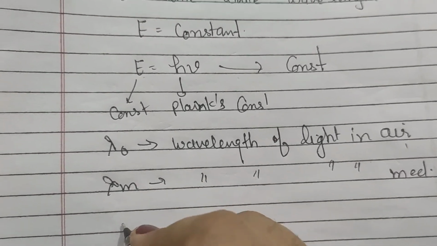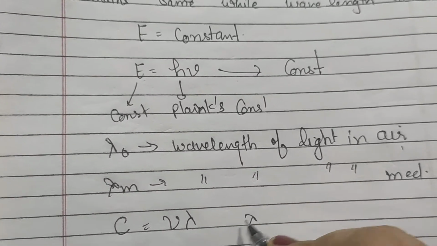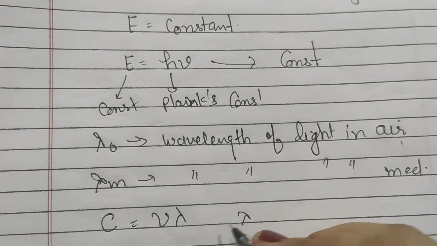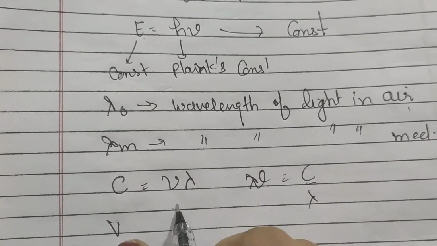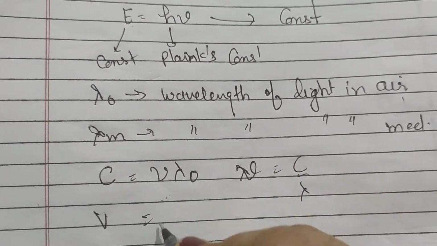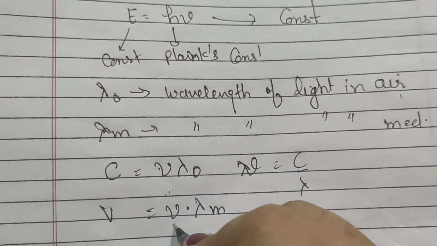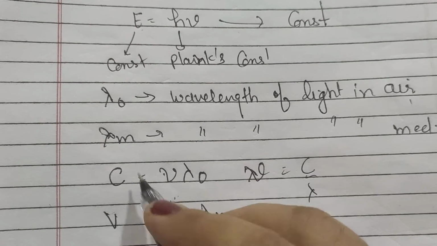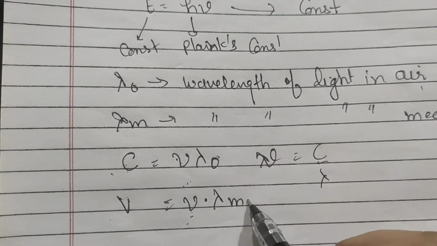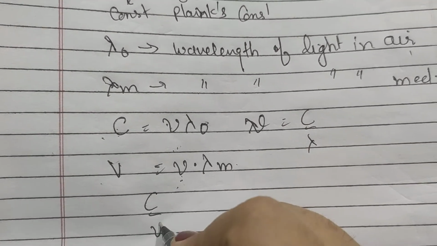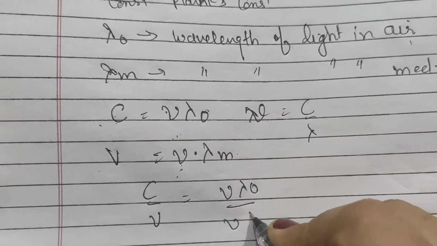Also we know that C is equal to nu lambda, so lambda is inversely proportional to frequency. So we can have nu is equal to C by lambda. Accordingly, if V is the speed of light in that medium, then V is equal to nu into lambda m, since frequency remains the same on changing the medium. So we can write the relation C is equal to nu lambda naught and V is equal to nu lambda m. So C by V is equal to nu lambda naught by nu lambda m.